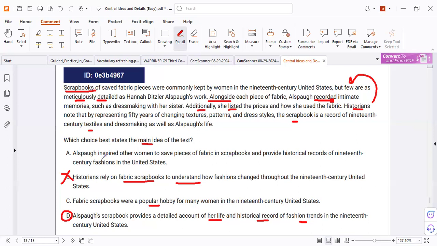But why is the other wrong? We don't have any supporting details about Alspaugh inspiring other women. We don't discuss anything about other women at all, only the woman of this scrapbook. So we don't have a comparison between whether she inspired other women or not.